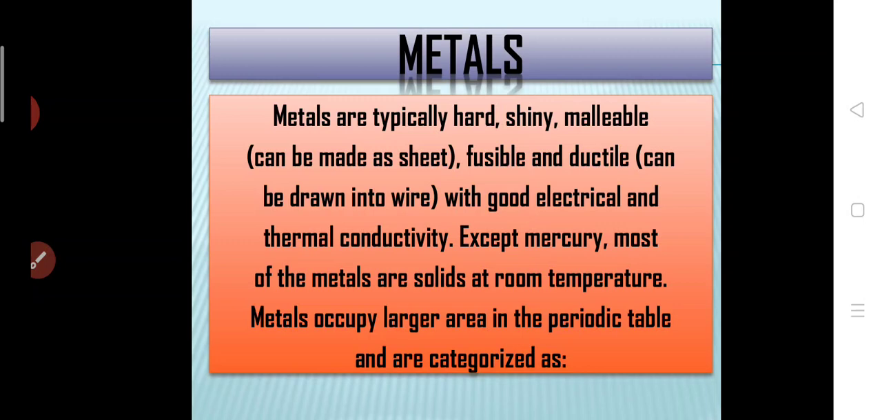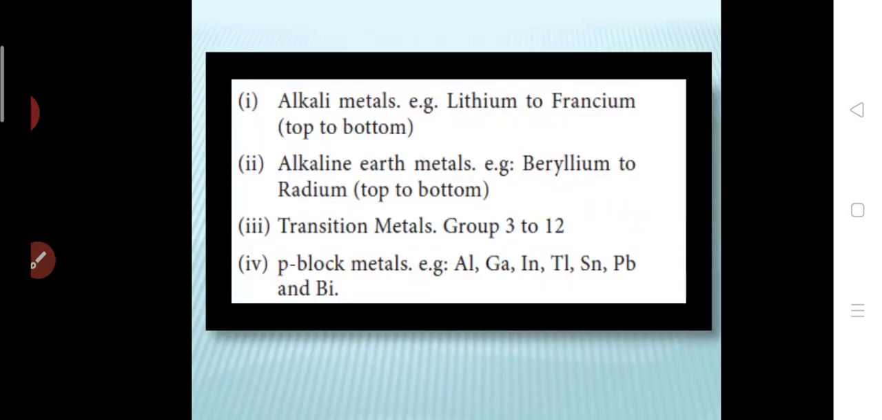So what are the properties of metals? They are hard, shiny, malleable, fusible, ductile, with good electrical and thermal conductivity. Except mercury, most of the metals are solids at room temperature, because mercury is liquid at room temperature. Most of the elements, not all, are solid at room temperature, and metals occupy a large area in the periodic table. We have already seen alkali metals, alkaline earth metals and transition metals, and in the P block there are a few elements which are also metals.